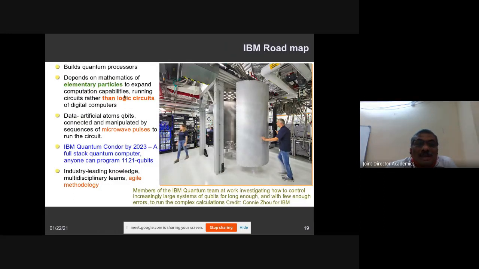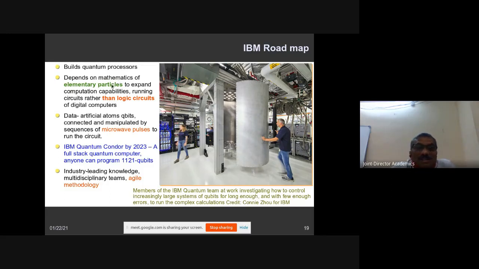The number here, this process depends upon the mathematics of elementary particles that you are using. So there is a huge difference between quantum computing and conventional computing. In conventional computing, we use digital circuits. In quantum computing, we use elementary particles, which work with the principles of mathematics and quantum mechanics. That is a major difference you can find.